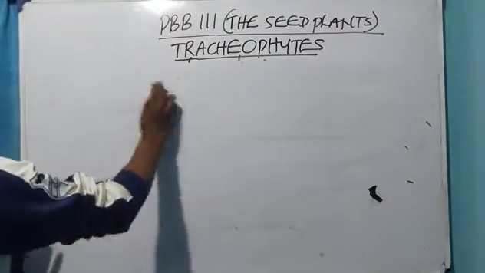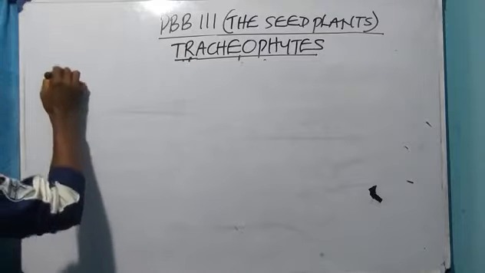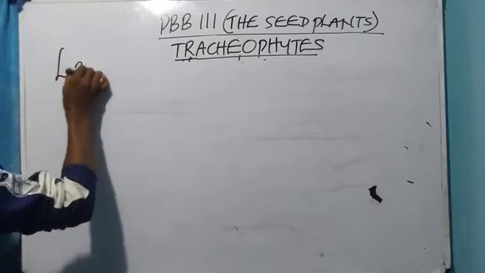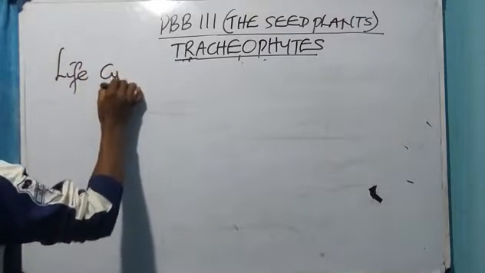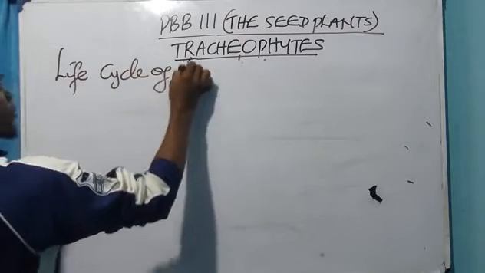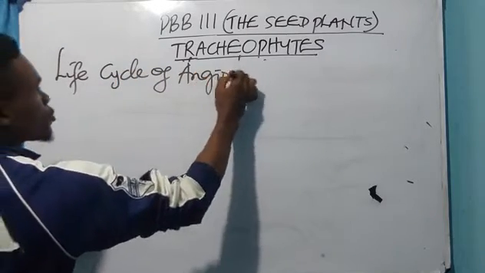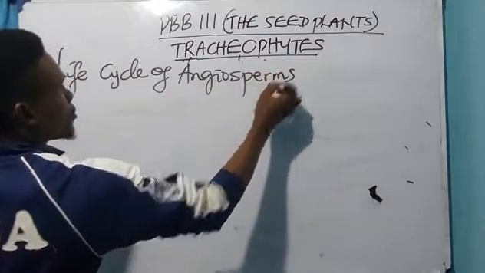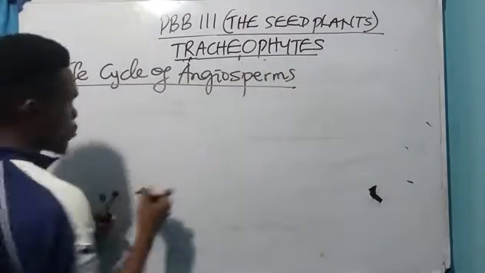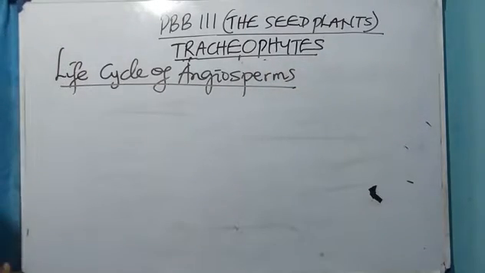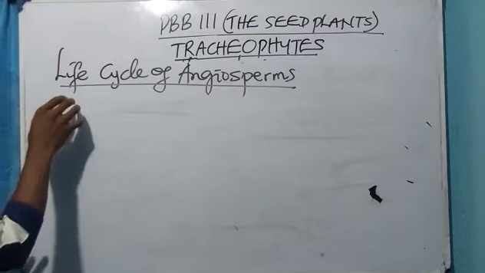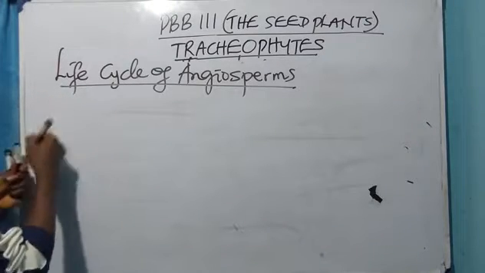Now let me tell you the life cycle of the angiosperms. Life cycle of what? Angiosperms. Now the major generation is definitely what?